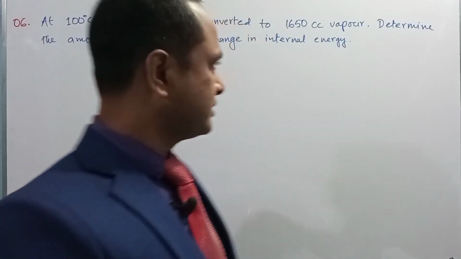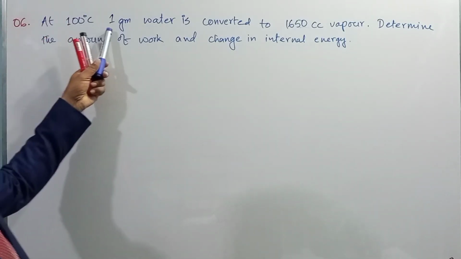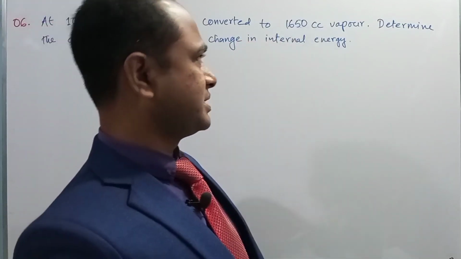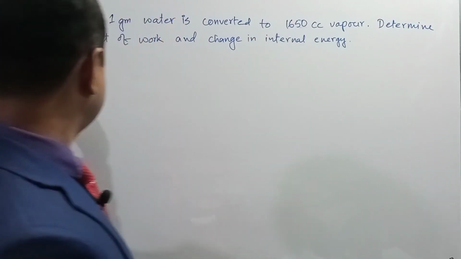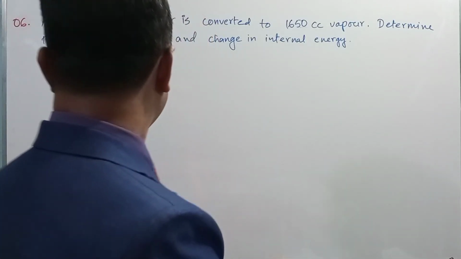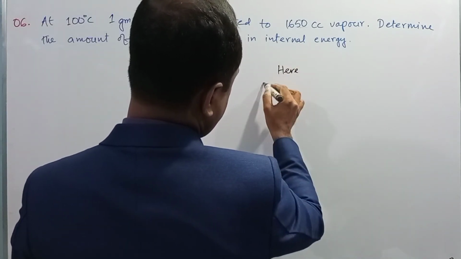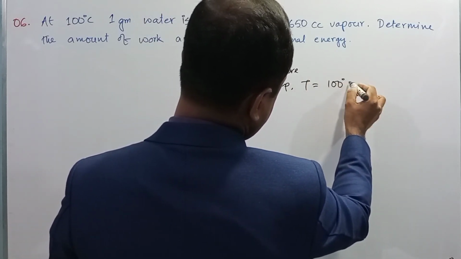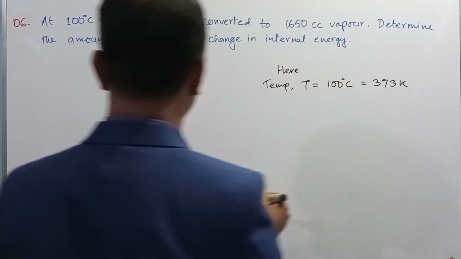Now we can see another mathematical problem. The question said that at 100 degrees Celsius temperature, 1 gram water is converted to 1650 cc vapor. That is, this is the volume of the converted vapor. Determine the amount of work and change in internal energy. Dear student, here the given information: temperature T is equal to 100 degrees Celsius, that is 373 Kelvin, right?